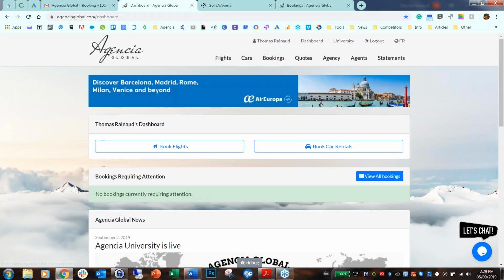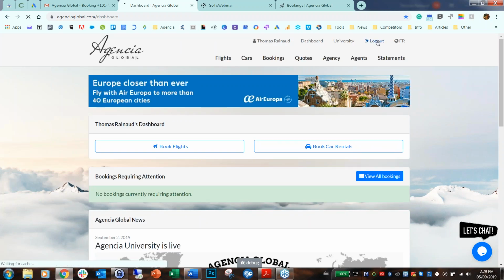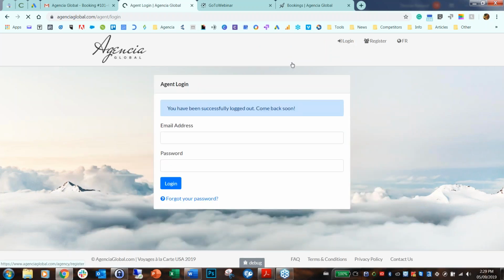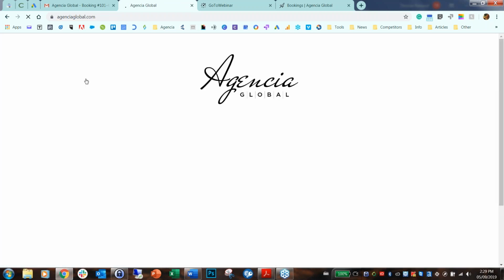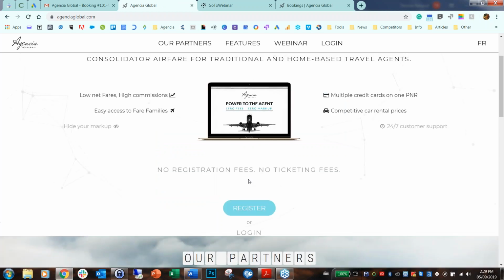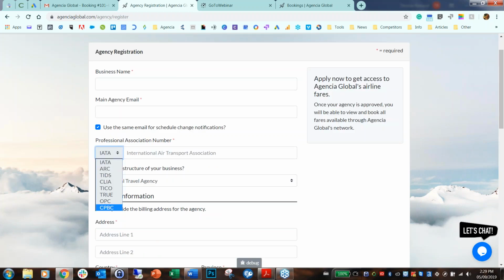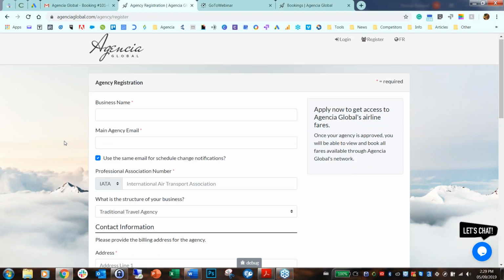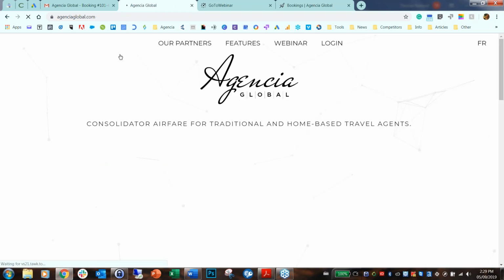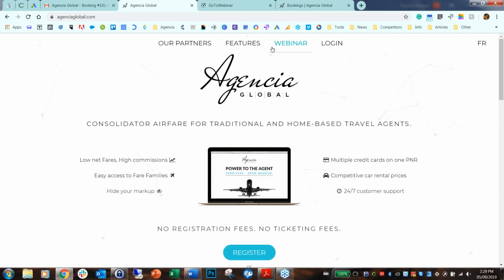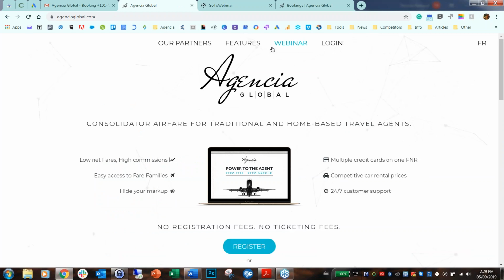I guess what I should show you is that it's fairly easy to register with us. That's why we encourage you to do it. So if you land on our page, you just go and register here. It's free. We just ask you to provide us with a certification number, whether it's IATA, ARC, TID, CLIA, T-code, TrueCode from CCRA, OPC, or whatever. And we'll just verify you, and that's it. The process is usually very short, and we're pretty confident in our tool, and I think you'll be pretty pleased as soon as you try it out, considering the content and how easy it is to use.